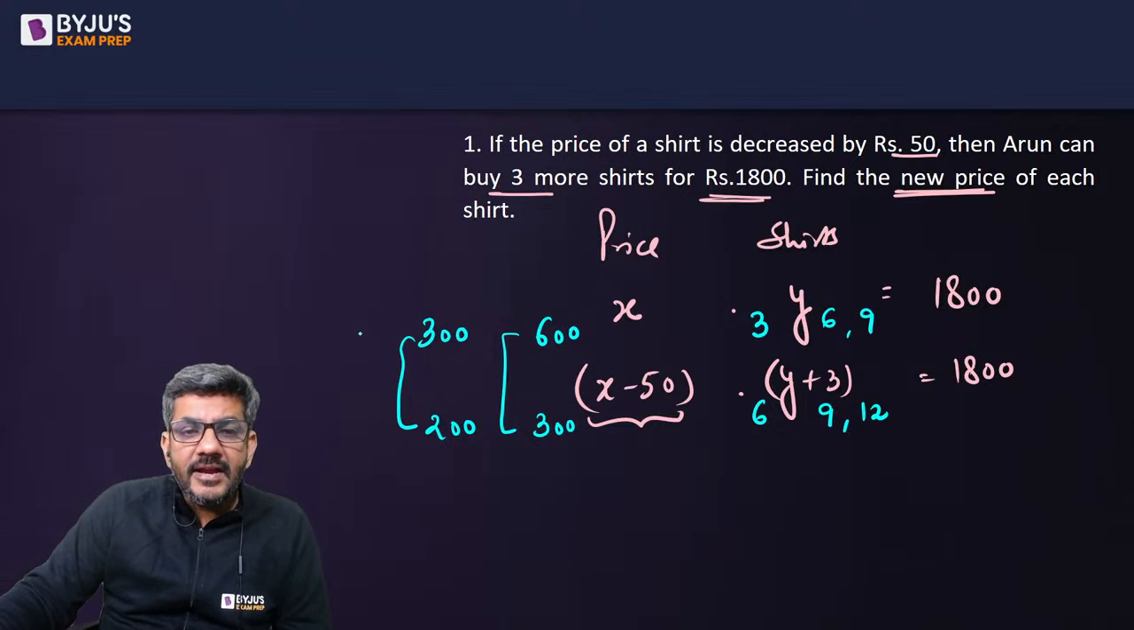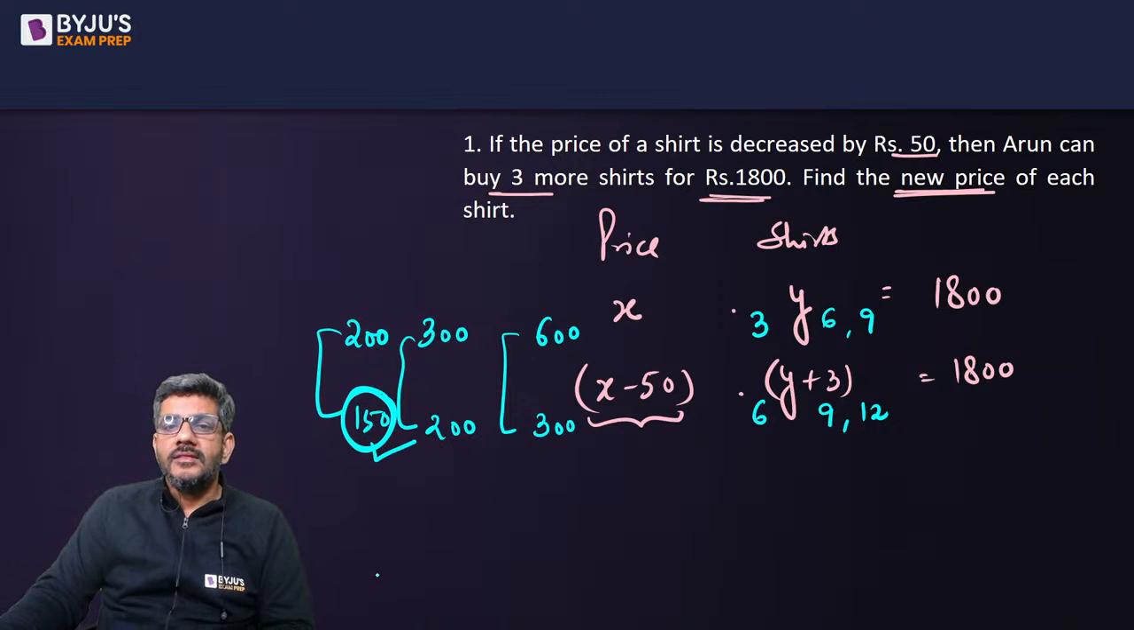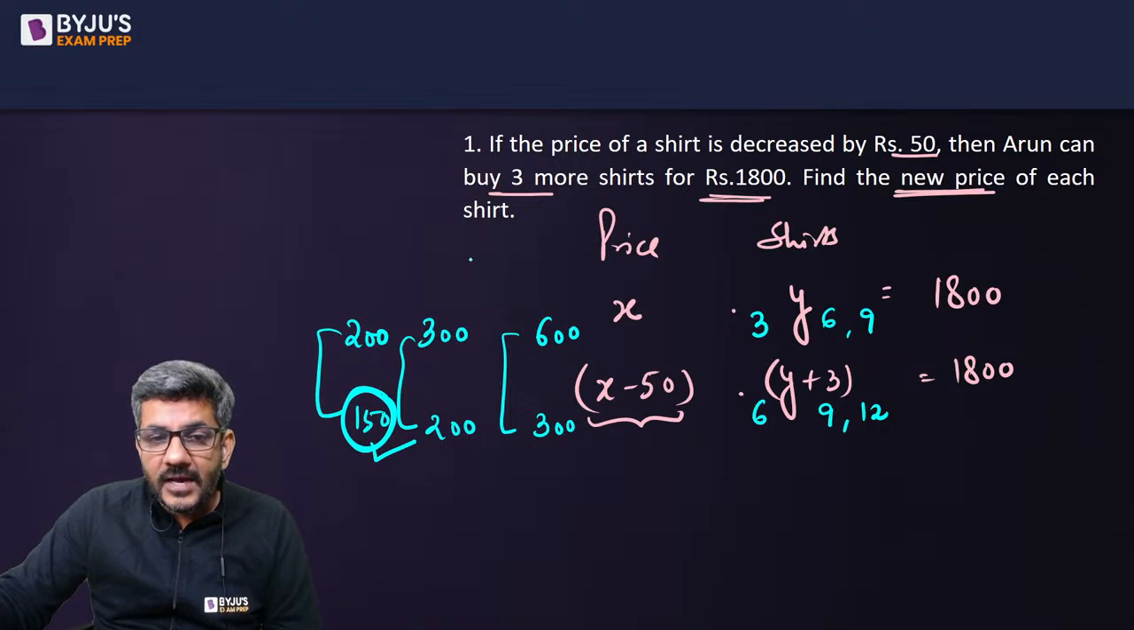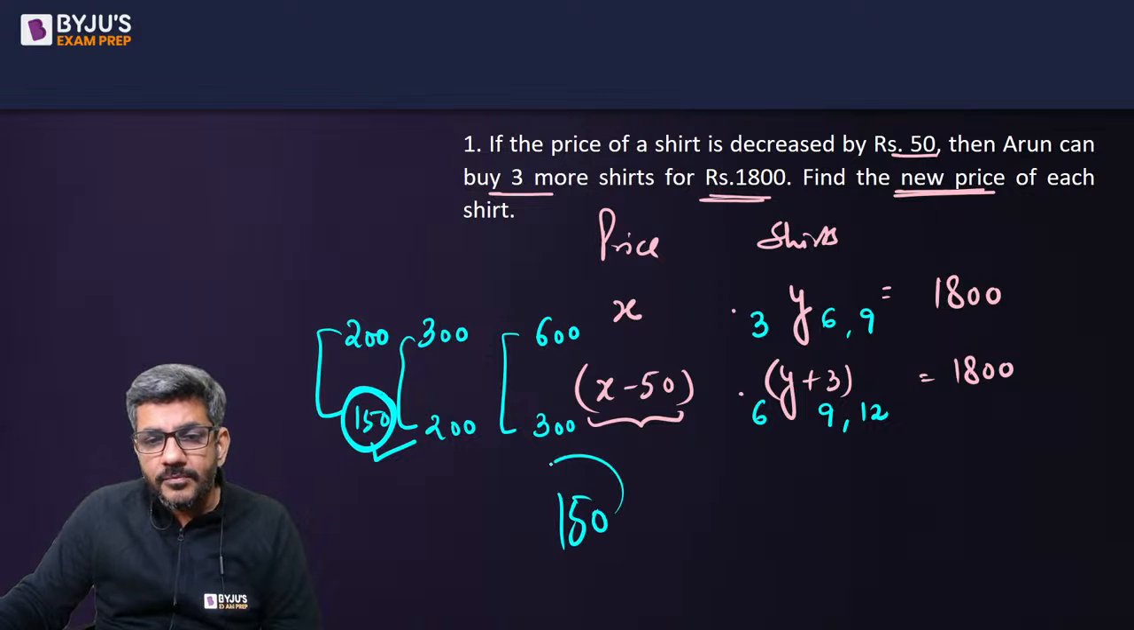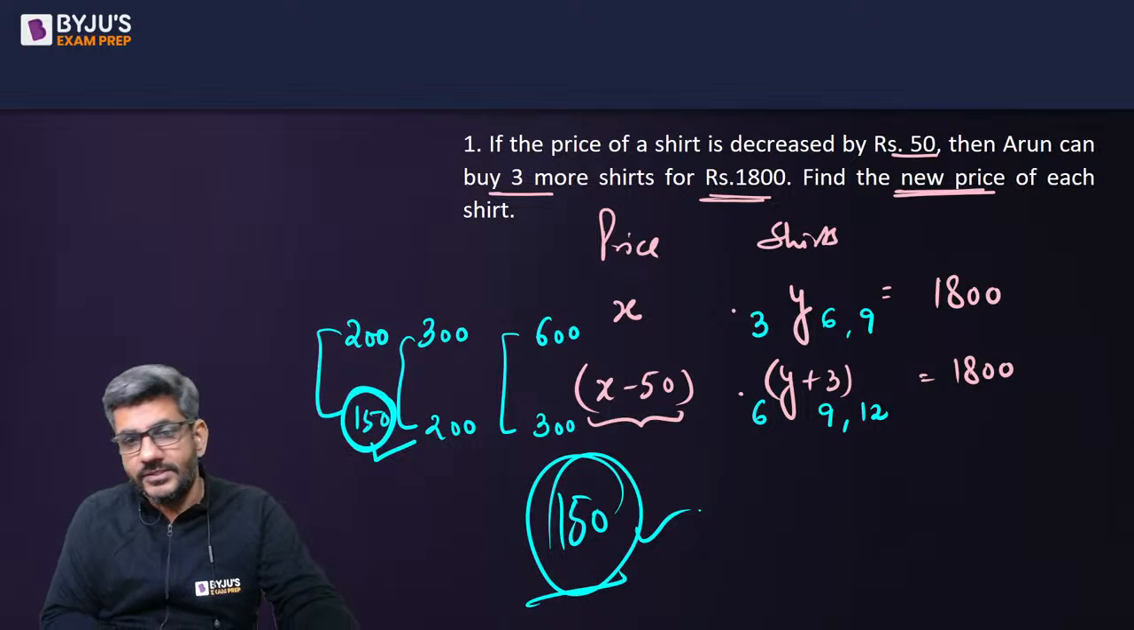Right? If I divide 1800 by 9, I get 200, and 1800 by 12 is 150. Yes, this satisfies because there is a difference of 50. And the question is asking, what is the new price? This new price is equal to 150 rupees. This 150 becomes the right answer for us for this particular question.